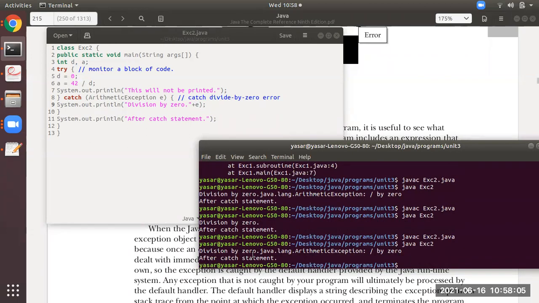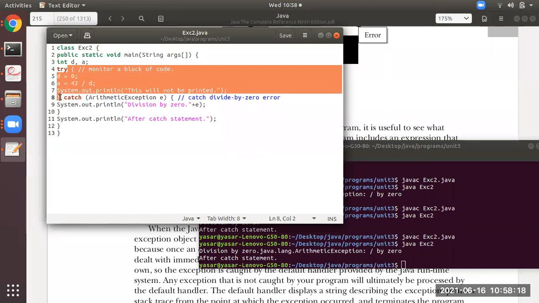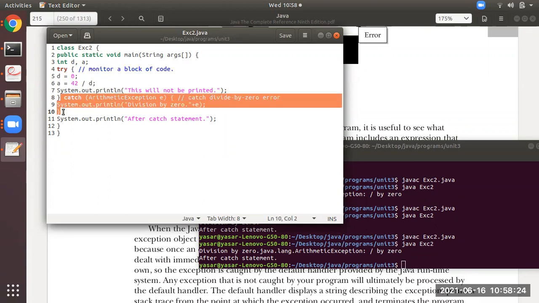This thing, this is E. I hope you all have understood now this particular small program, how to handle the exception. I'm repeating again, students, whatever the program code is, you have to write it in the try block. If at any point in the try block an error occurs, the corresponding catch block, if it is matched, will catch it. Catch means it will handle it.